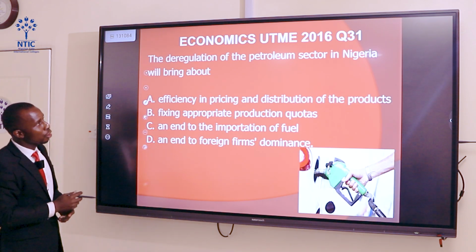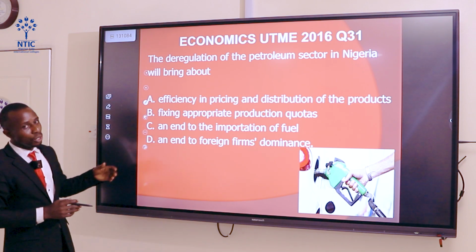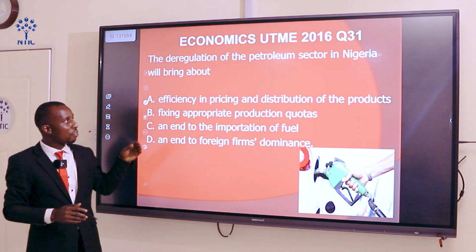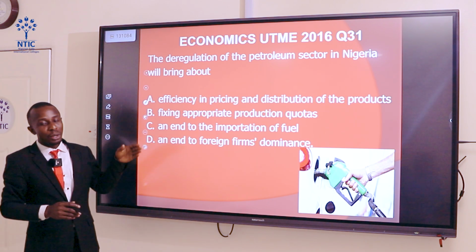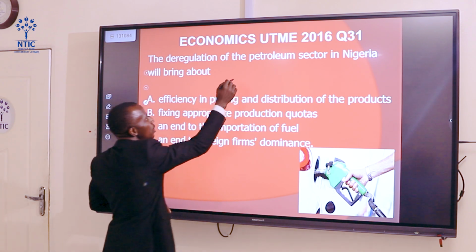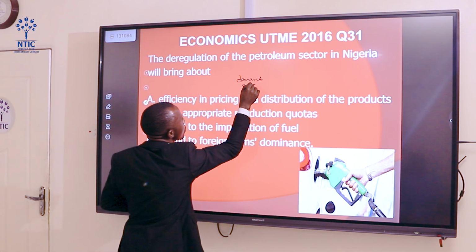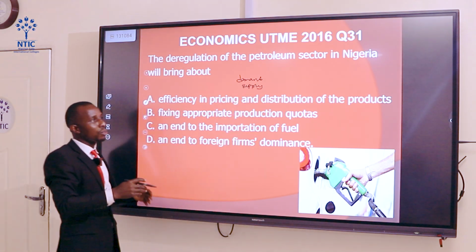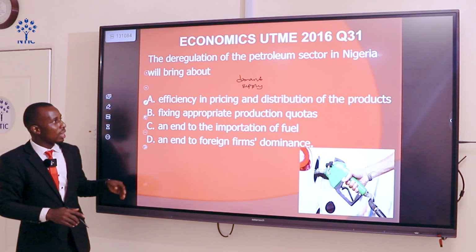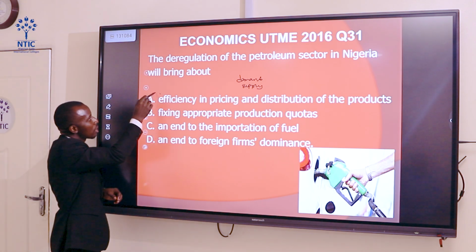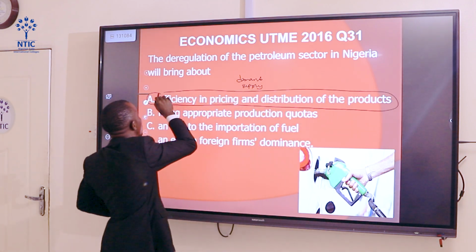Now, the deregulation of the petroleum industry in Nigeria will bring about efficiency. Deregulation talks about reduction of government participation in the petroleum sector. The price will be majorly determined by the forces of demand and supply. In that case, government will be there to regulate the activities in such a sector. And when that happens, that will bring about efficiency in pricing and distribution of products.